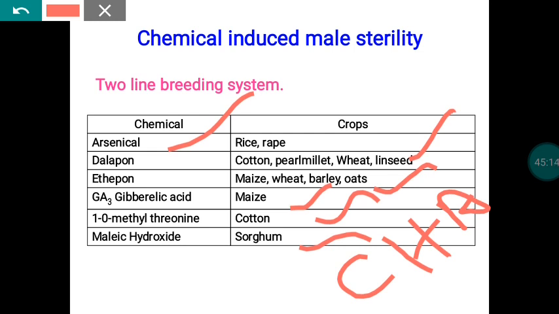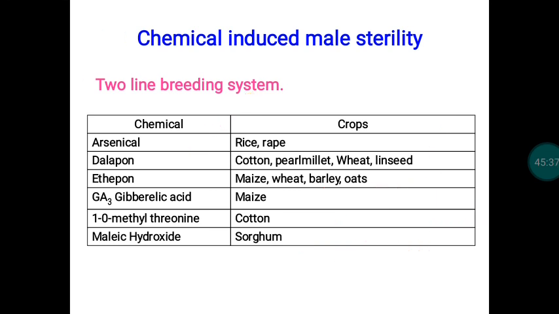But attainment of 100% male sterility is still being worked on by researchers; they are not able to produce 100% male sterility in female rows. That is the only drawback. If we are able to achieve 100% male sterility in the female rows, then definitely this will be a useful system for hybrid seed production.